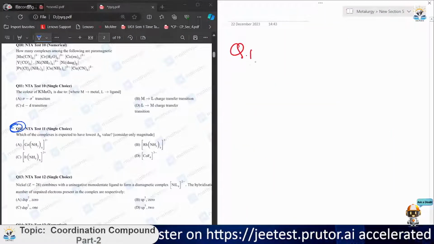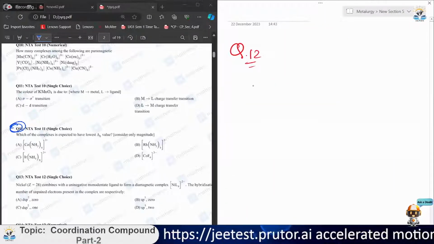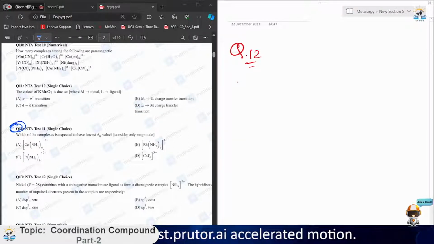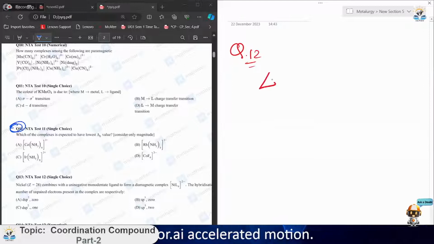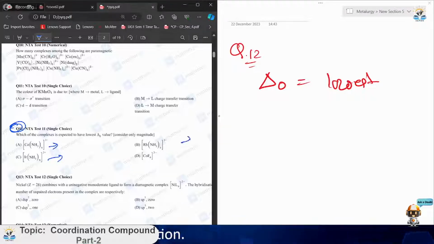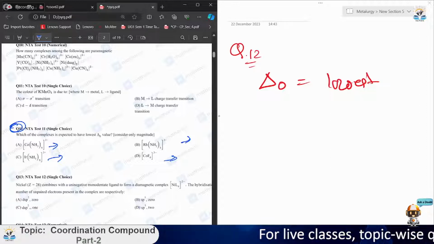Question number 12. For finding which of the complex compounds has the lowest delta naught value, we will check it out. Delta naught equals lowest. We have compounds [Co(NH3)6]. They are quite similar molecules that are octahedral, and we just need to think about the ligand. Okay, so let's try to solve.